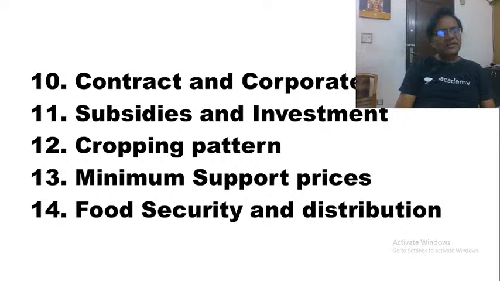In order to overcome that scarcity of food grains, we implemented the Green Revolution. Thanks to the Green Revolution, India has become a food-secure country. Now, as part of food security and distribution, what we are talking about right now is that we want to go beyond this food security in terms of rice or wheat.